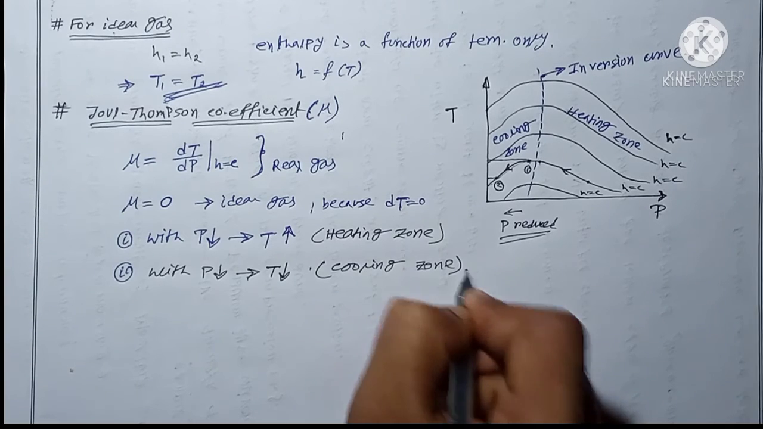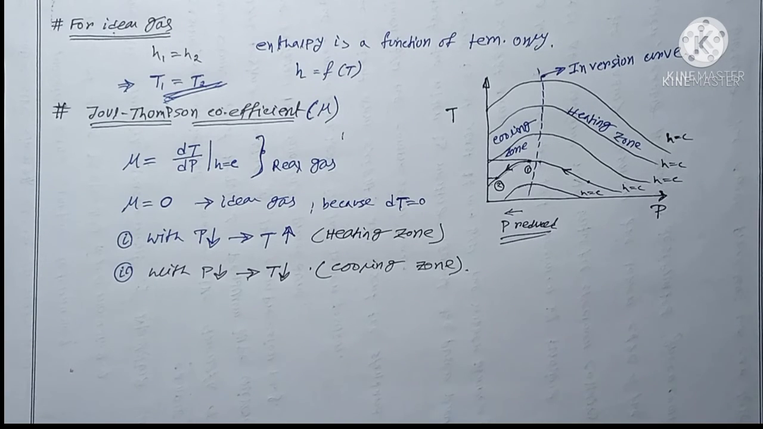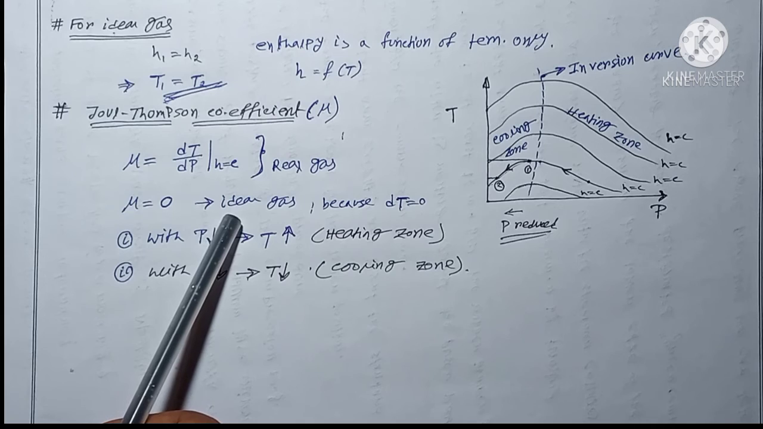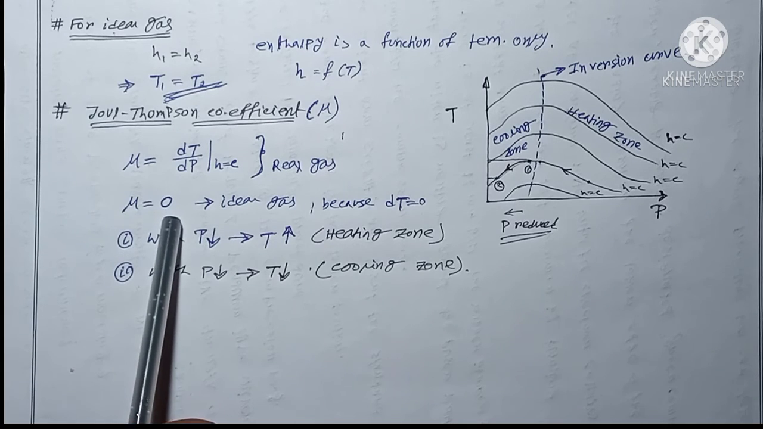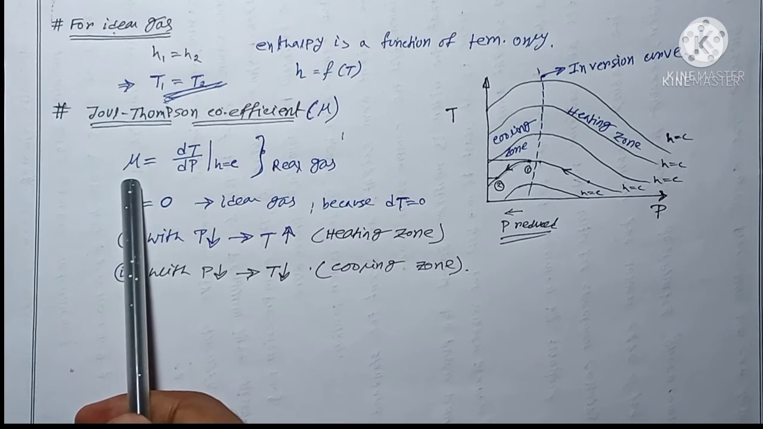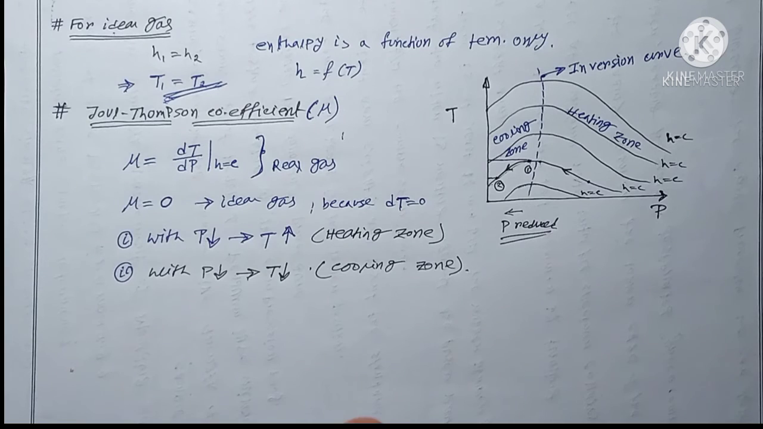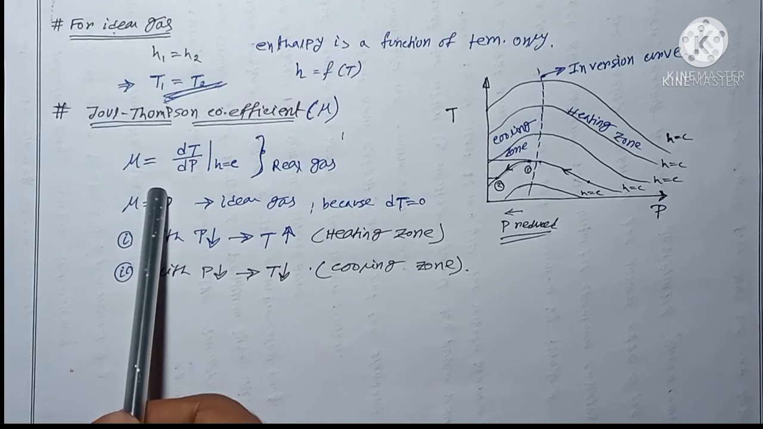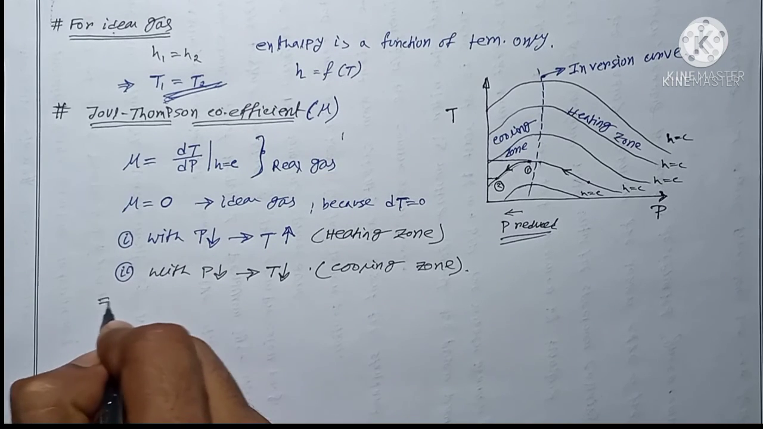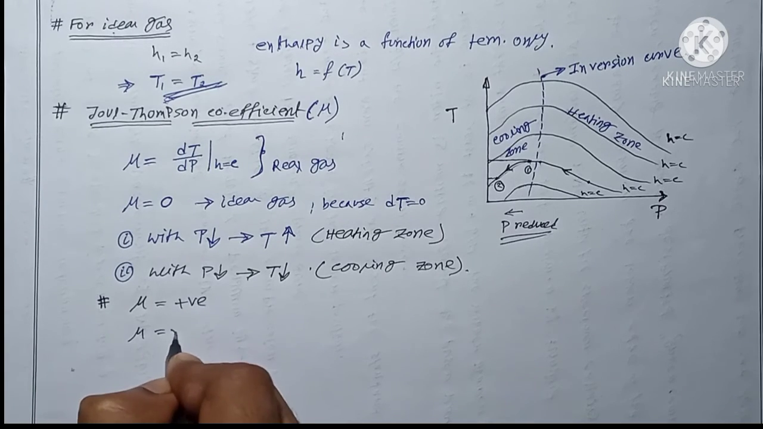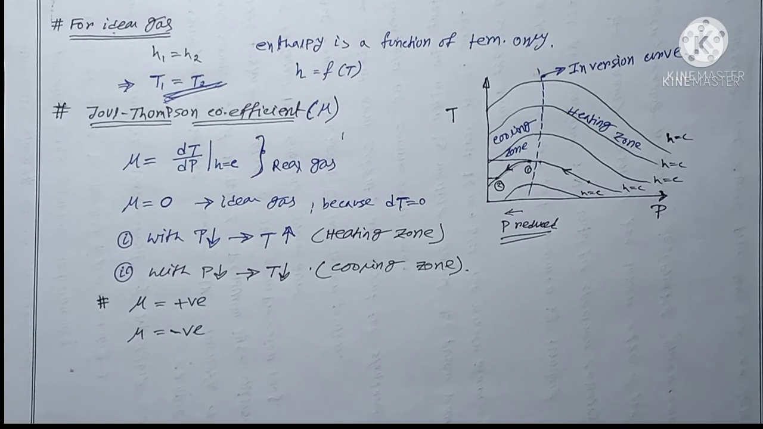Now the last concept is related to the sign of mu. If the gas is an ideal gas, obviously it is 0, but if the gas is a real gas, then mu is not equal to 0. There will be some value of mu. Is it positive or negative? This is the next concept. Mu is positive or mu is negative. How can you say? Now listen carefully.